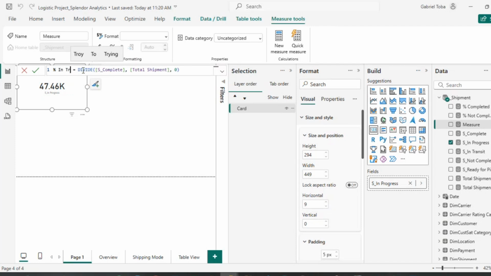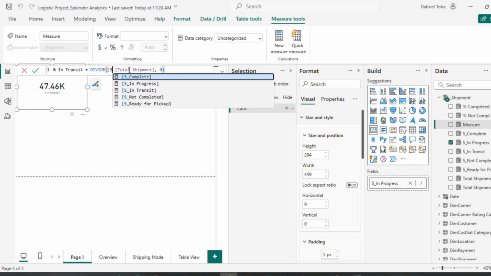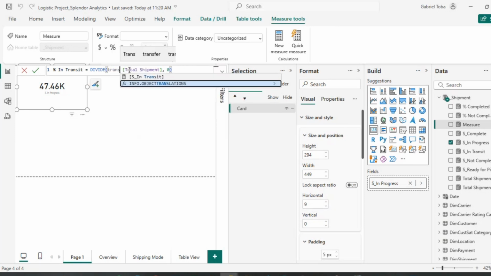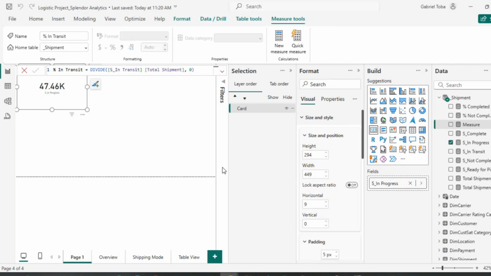I'm going to change this one to transit, and enter there. So this is done.